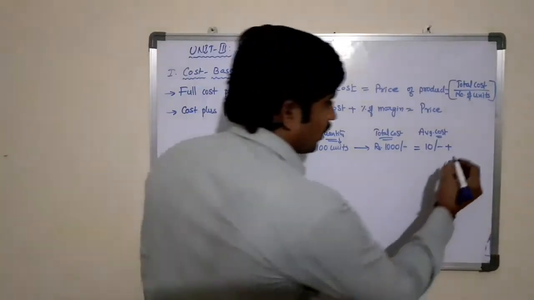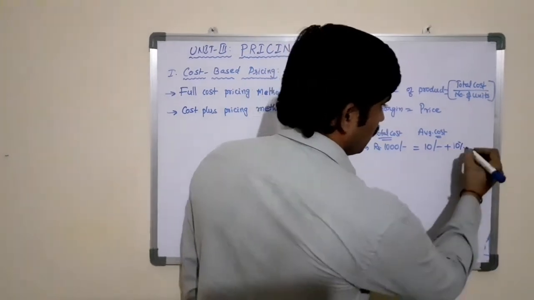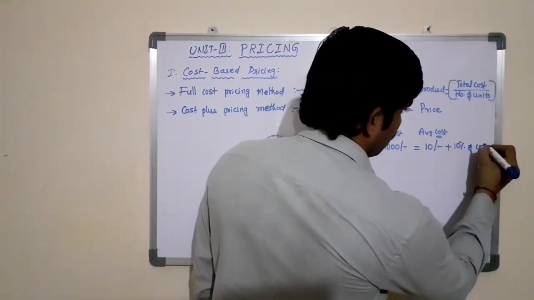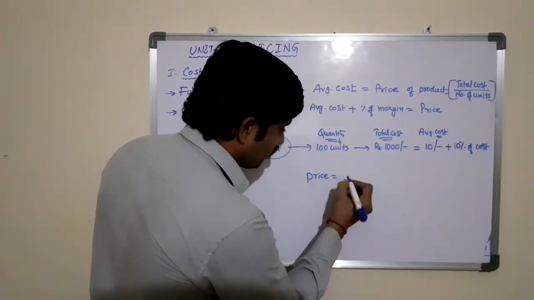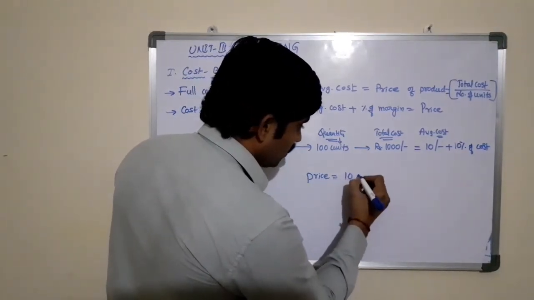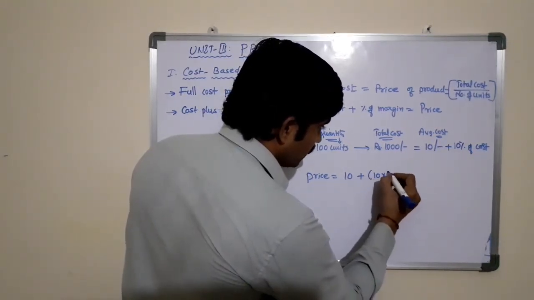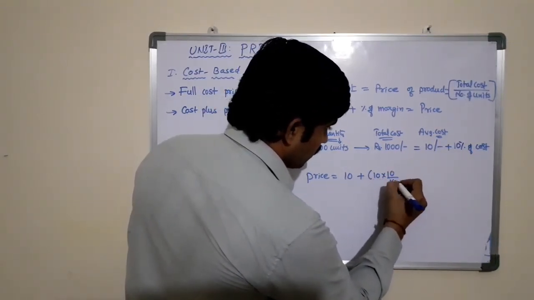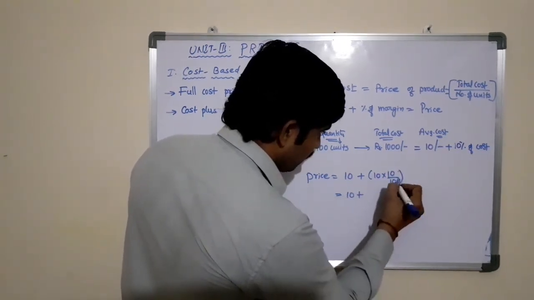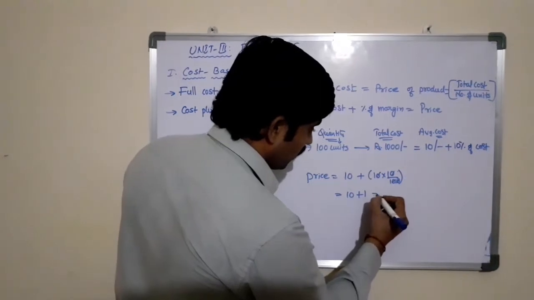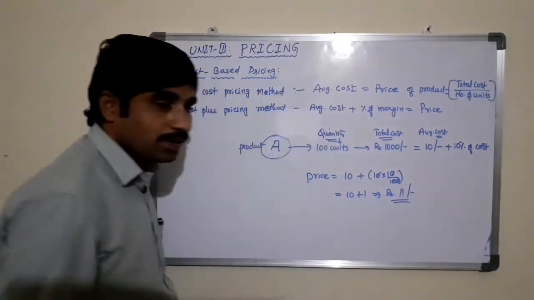In this case, I am taking 10% as a margin, plus 10% of cost. Then the price of the product equals 10 rupees plus 10% of 10 rupees. 10% of 10 rupees means 1, so here the price of the product is 11 rupees.